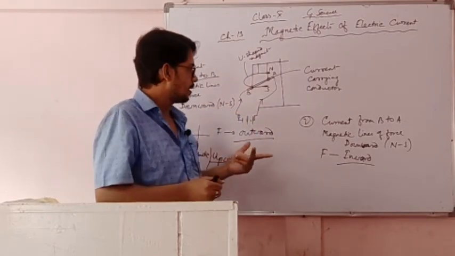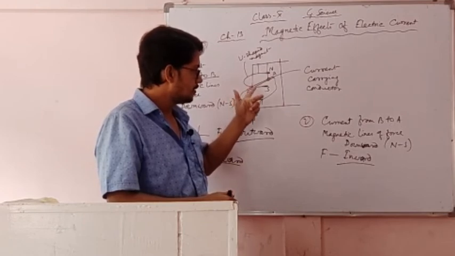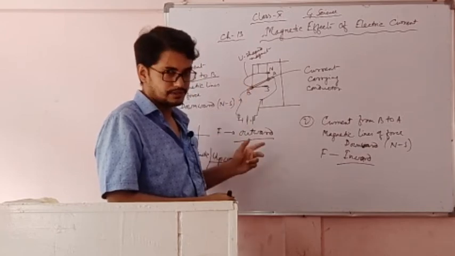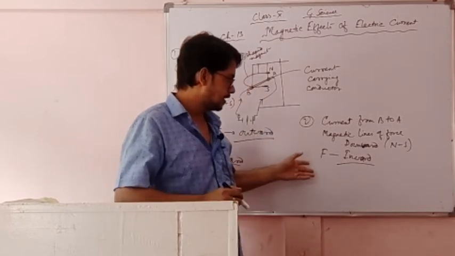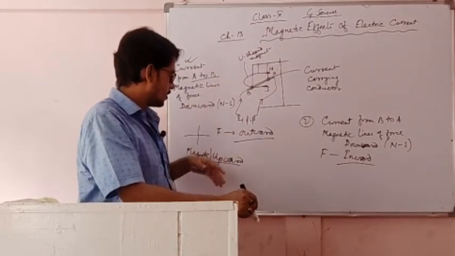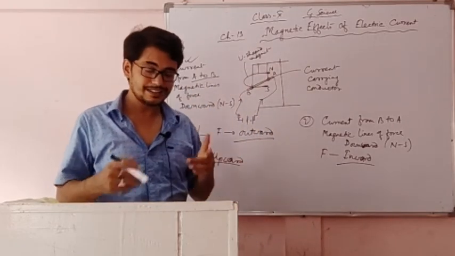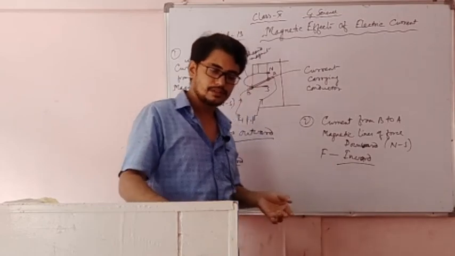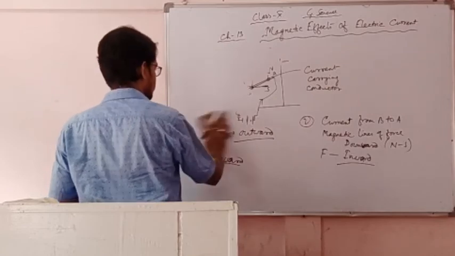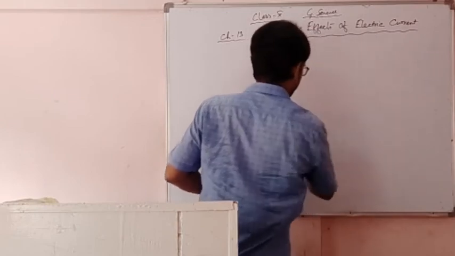So using this law we can easily identify the direction of the force applied by the magnetic field on the perpendicular position of electric field. So we can easily identify the direction of this magnetic field. So this is given by Fleming's left-hand rule. And based on this, the motor is working. Now we will try to understand how does this motor work.